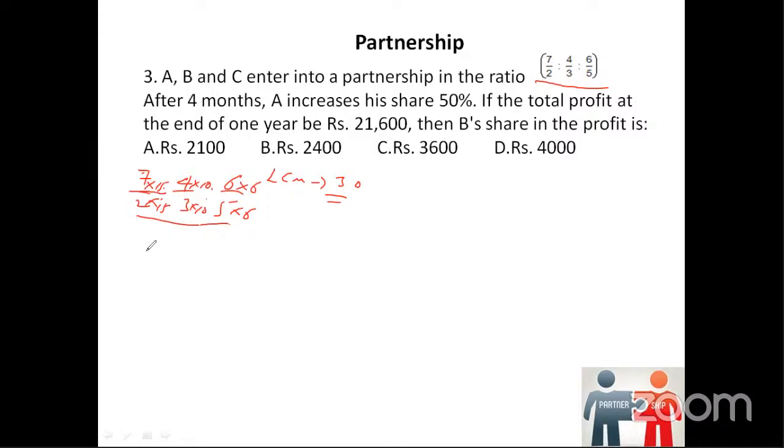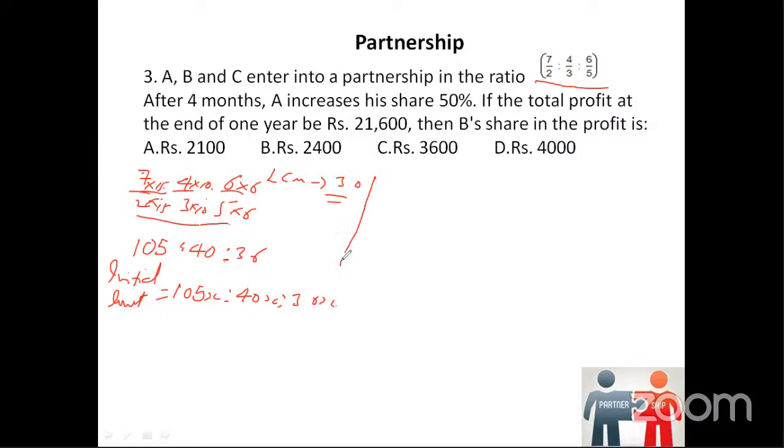So 7 into 15, we get 105, 4 into 10 is 40, 6 into 6 is 36. This is the ratio we get. So this will be the initial investment. Whenever we get x, we can write this also: 105x, 40x, 36x. This is the initial investment.